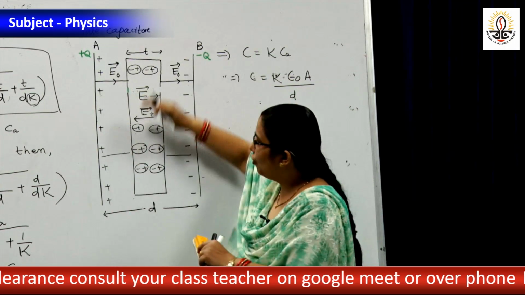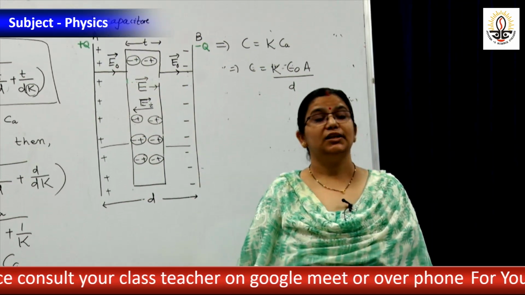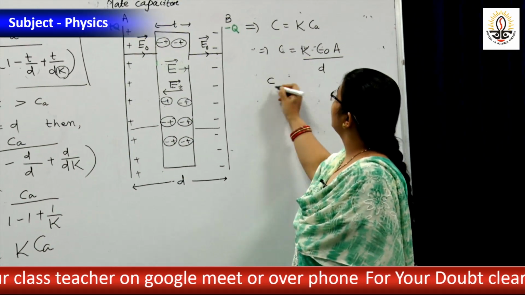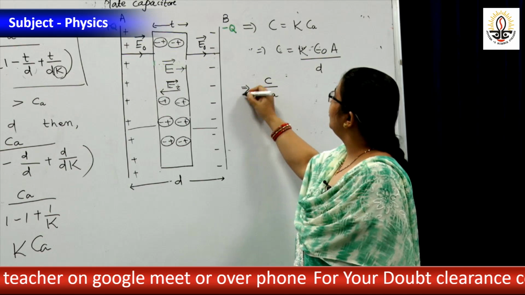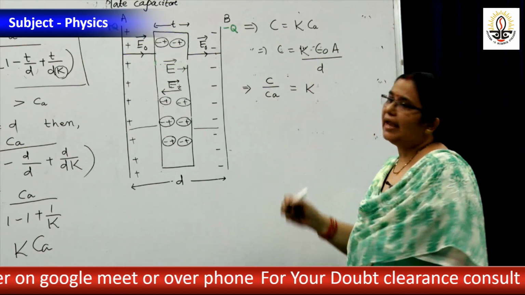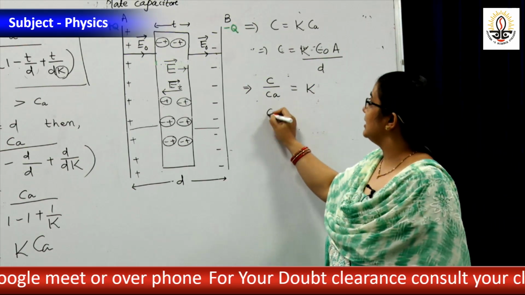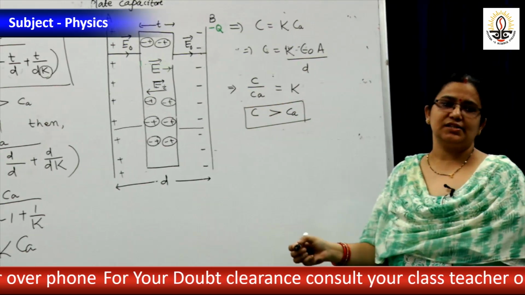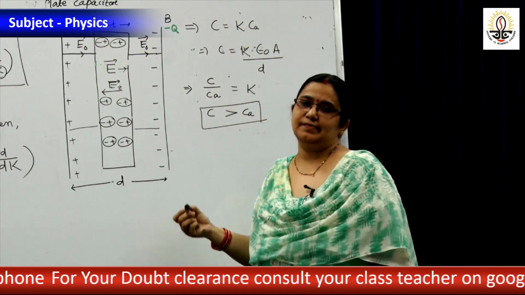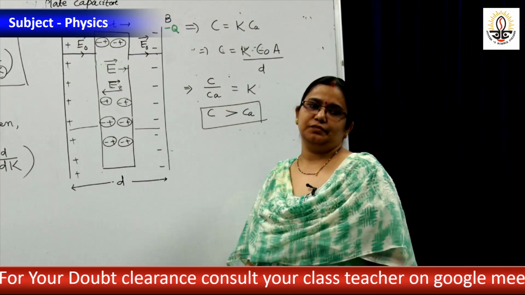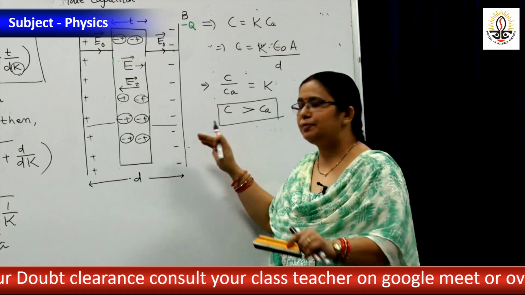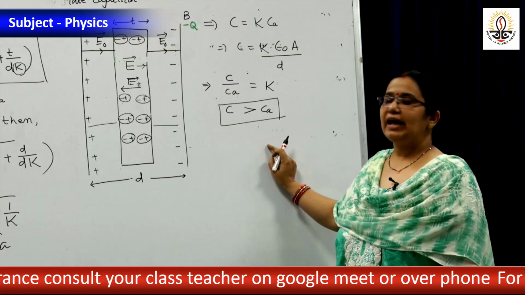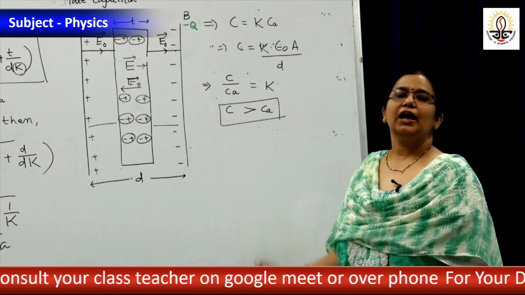That means if the whole gap is filled with dielectric, then the capacitance increases. C by Ca equal to K, and K is always greater than 1, that is, C is greater than Ca. How many times does the capacitance increase? It increases K times, dielectric constant times. So if the whole gap is fully filled with dielectric, then the capacitance becomes dielectric constant times that of air.